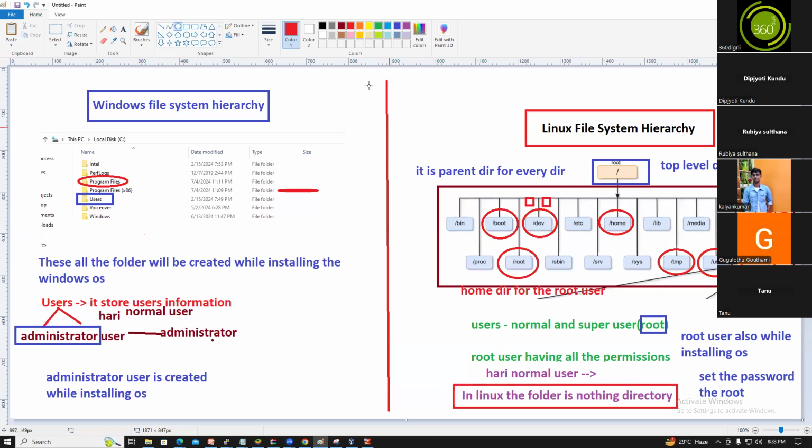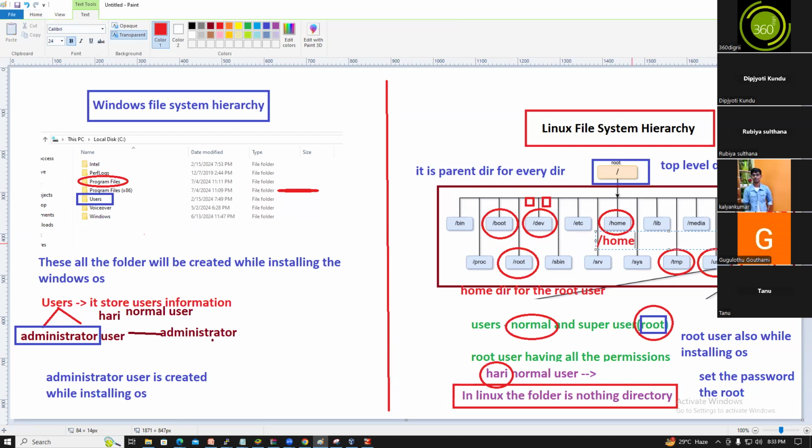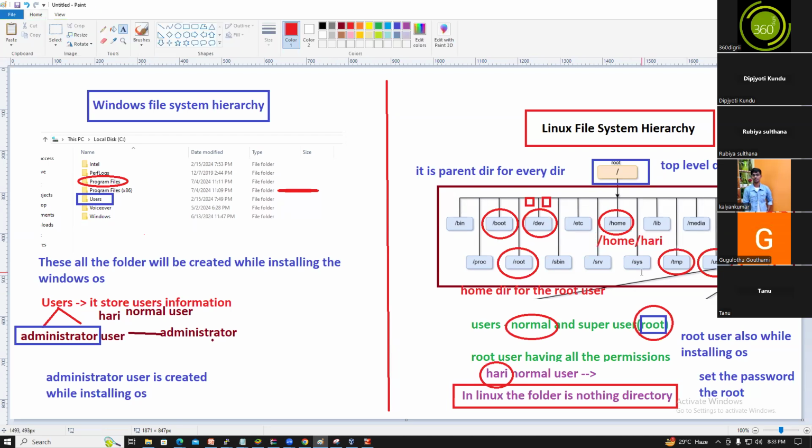We have two types of users. One is the normal user, and the other one is the super user. The super user's home directory is /root. The normal user's home directory is /home. For example, if the user Hari is created, /home/hari is created. This is the user directory to store the data. Your normal users' home directory is /home.